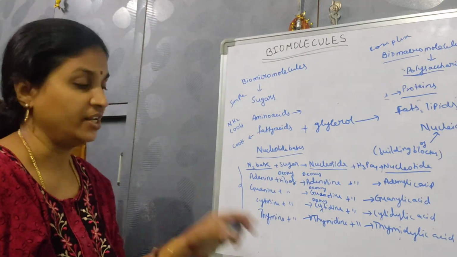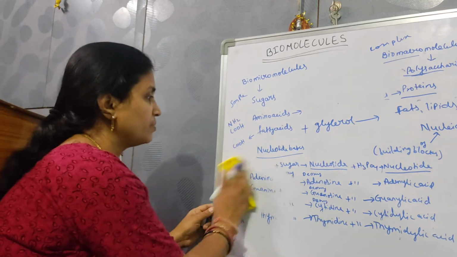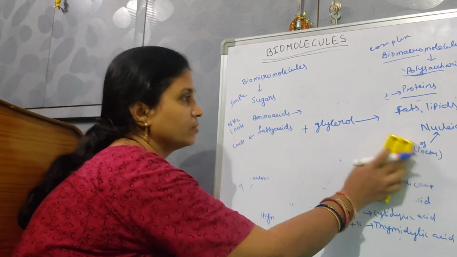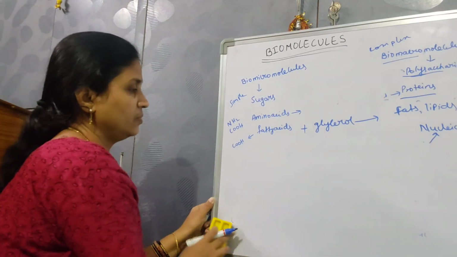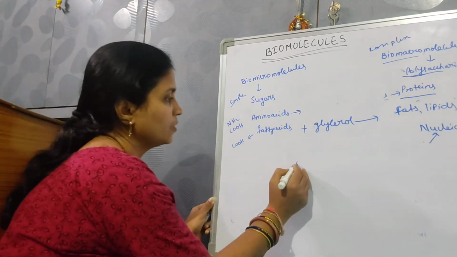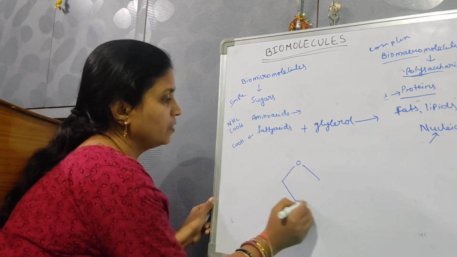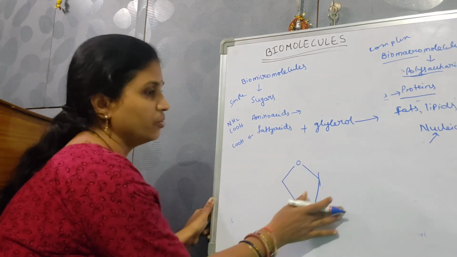So now how they are arranged. Let us see how they are arranged. This is the ribose sugar.